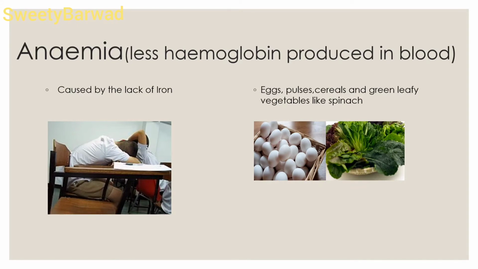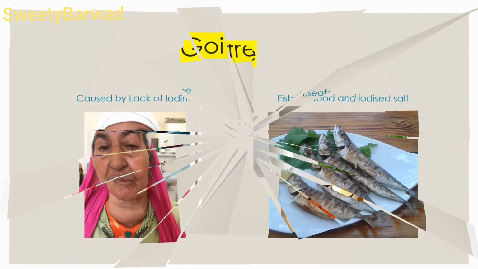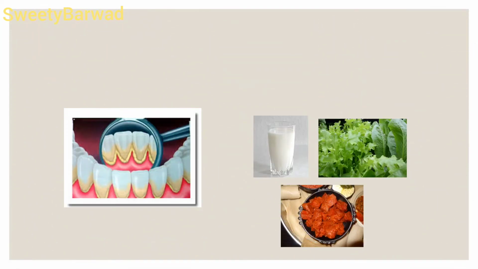The other disease is goitre. Goitre is caused by the lack of iodine. Swelling of the thyroid gland near the neck is the symptom of this disease. So, to avoid this, you have to eat fish, seafood and iodized salt.